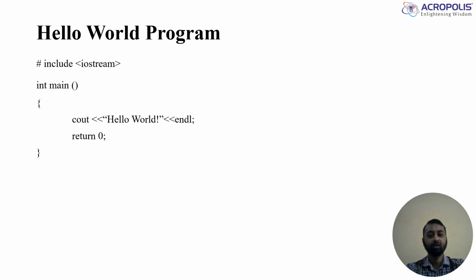Let's start with the classic Hello World program. This small program prints a line of text on the screen. It helps you test if you set up your work environment and gives you your first hands-on experience writing and running C++ code. So here is the program: hash include iostream, int main, then curly braces, cout hello world, then endl, then return 0, then close curly braces.